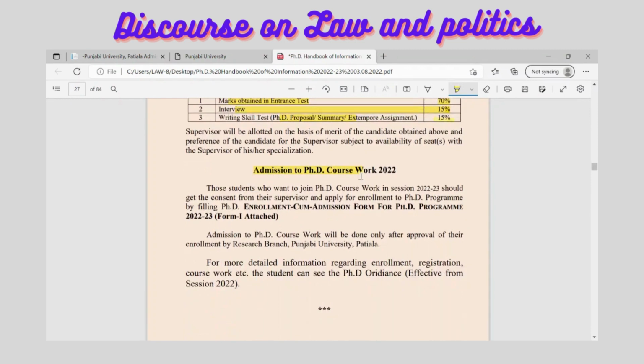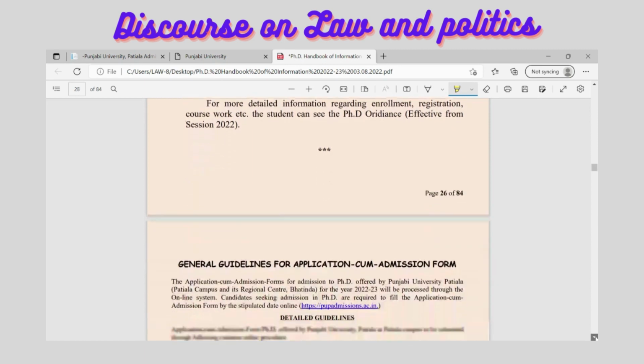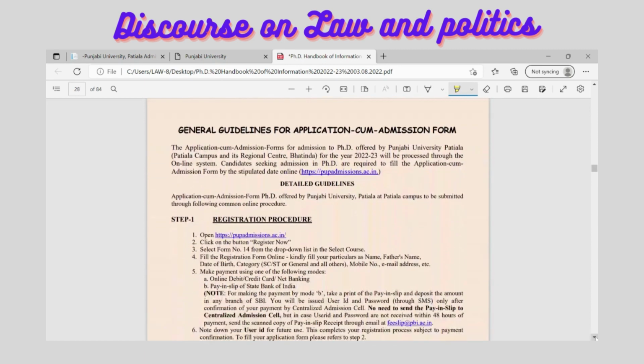Now, this is another process which is to be done in each university, that is, the PhD coursework. Once you have enrolled yourself, you need to go for the PhD coursework, and then you can go for the further research. That kind of information has been given here.